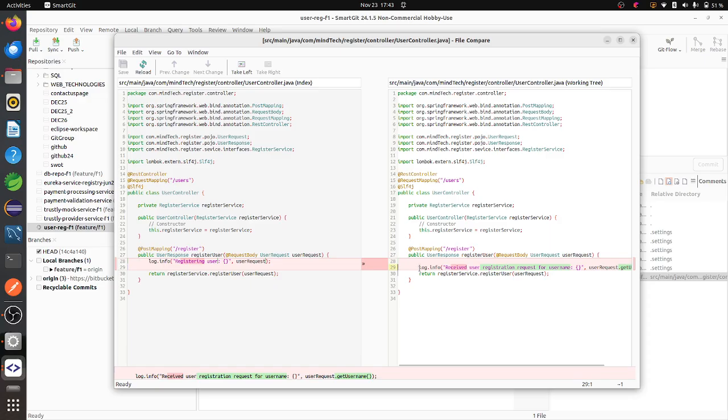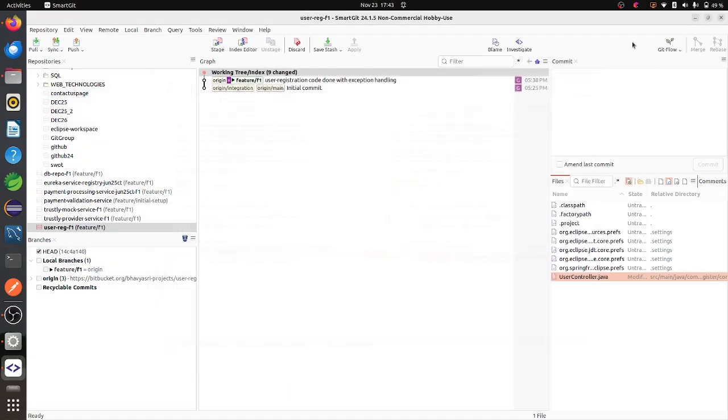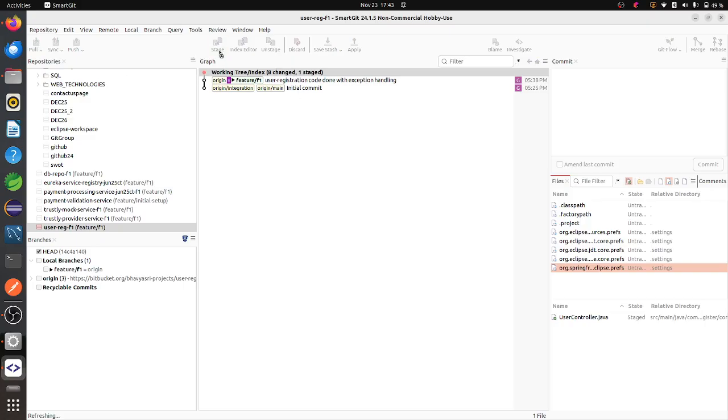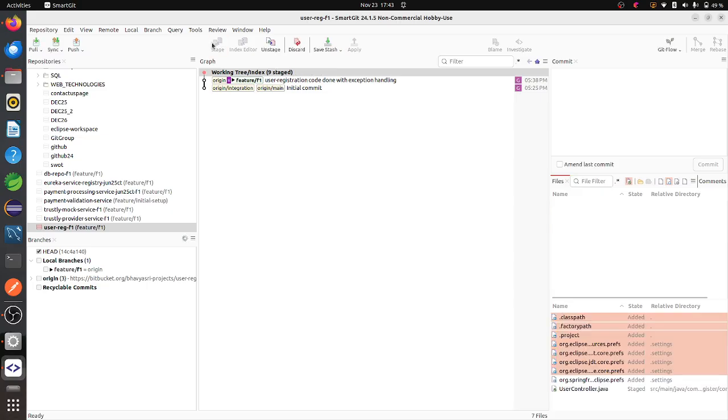Now I'll see whether it is coming or not. Here, if I see, it is showing me you have done this change. So it is showing me the new change also. Previously it was like this and now it is like this. It is coming here because I have imported this cloned project now. So again, if I do stage, it is staging one by one. I want to do everything at a time. I selected everything and I'll do stage all. Now everything came here.